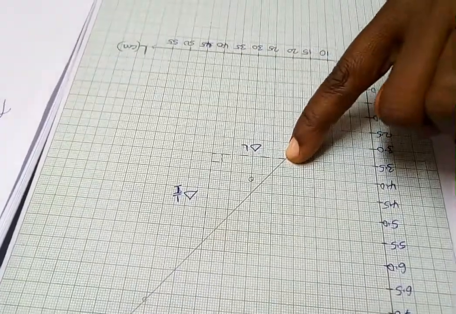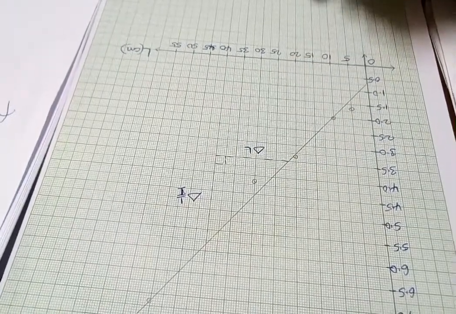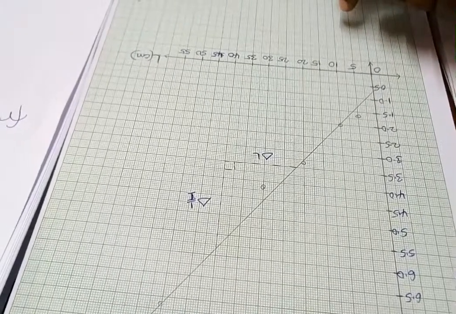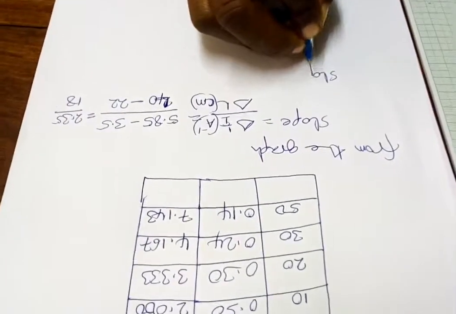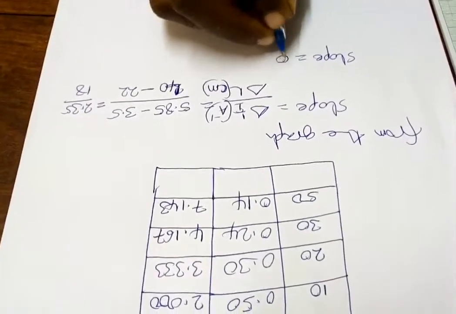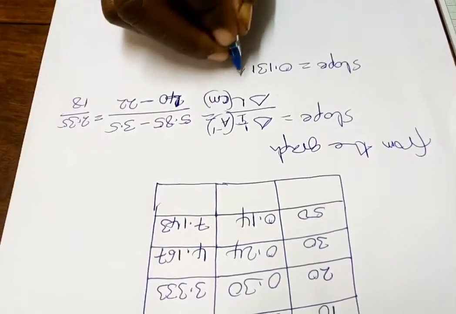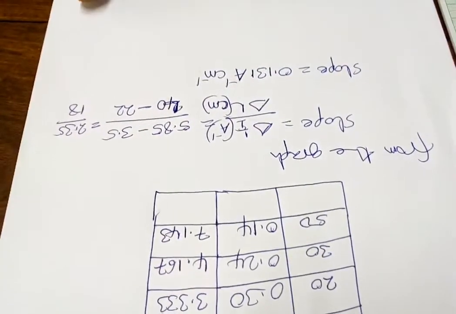If you read directly, it is 22 centimeter. So here we have 2.35 divided by 18, which gives the value of the slope equal to 0.131. This is per ampere per centimeter. It is the value of the slope.